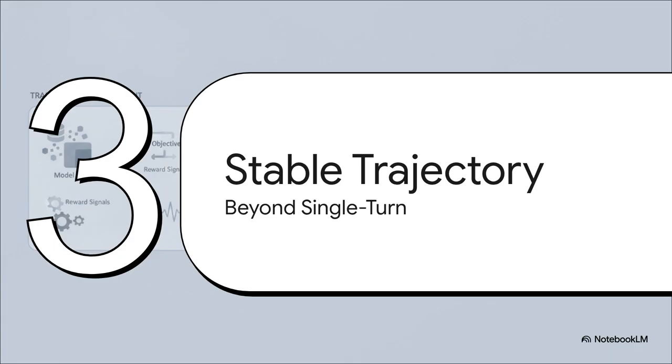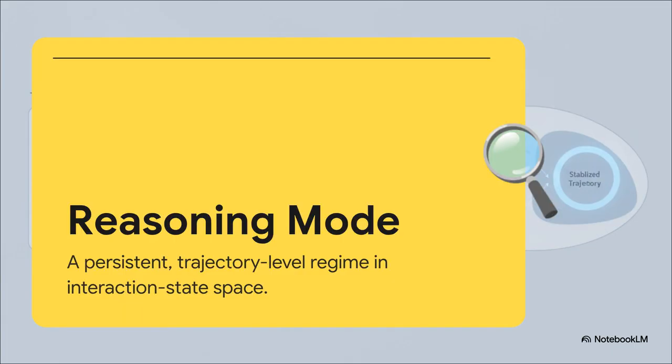We're going way beyond single-turn elicitation here. So, how do we actually define a reasoning mode in this context? Well, a one-turn answer? That's not a mode. A true reasoning mode has to persist across time. It is a persistent trajectory-level regime. You kind of have to stop thinking of it as a momentary tone or a quick style choice and start seeing it as a sustained cognitive structure. It's a state that the system actively maintains over an extended dialogue horizon.